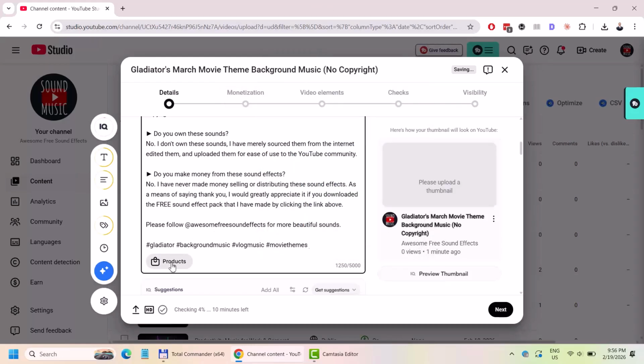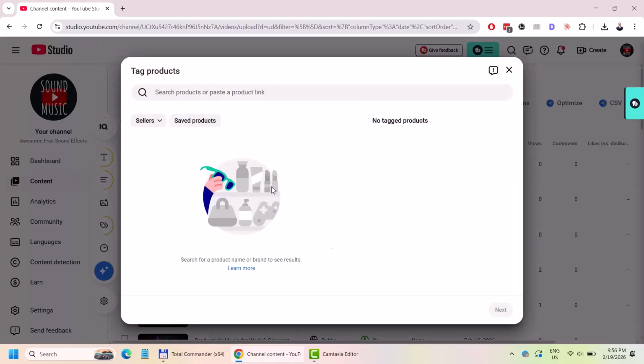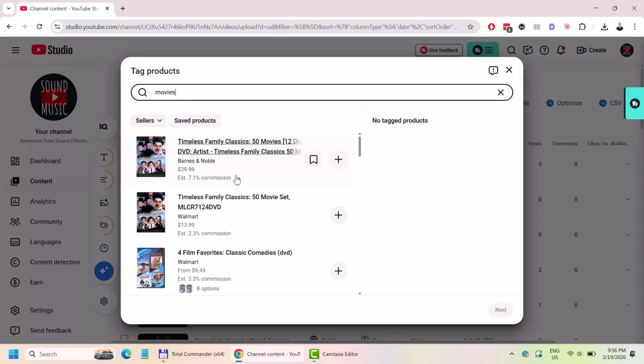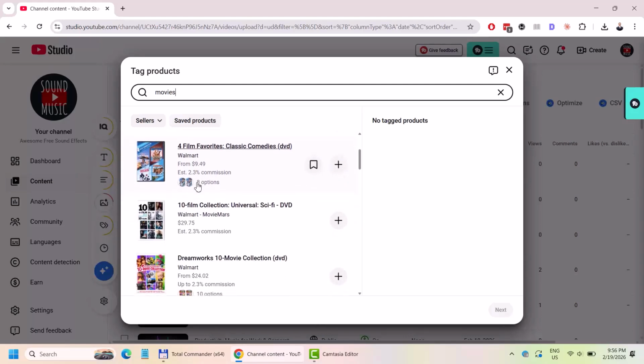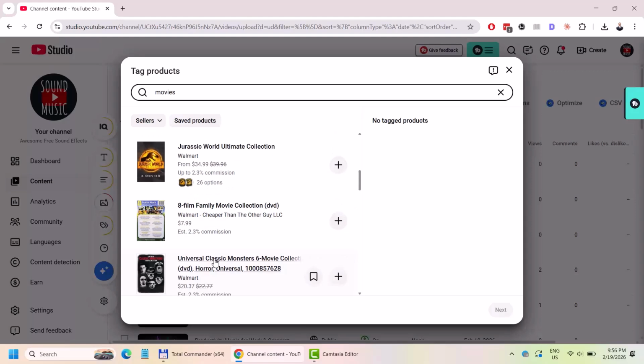Okay, now let's add some products so we can promote other people's products in our video. So in the tag products, I will search movie because this is related to movies, and I will find something that is related. So estimate earnings is about, for movies, it's about 2.3% commission.